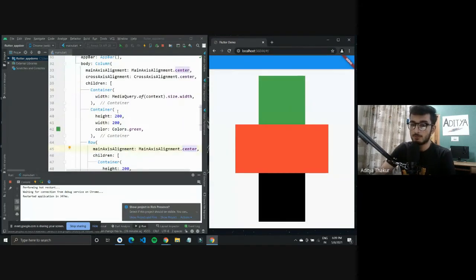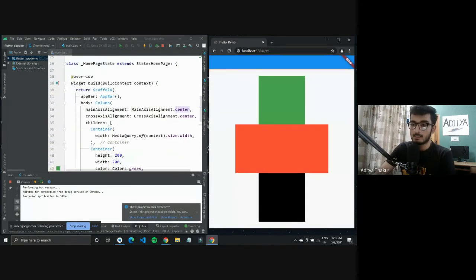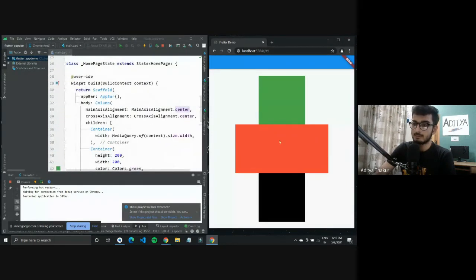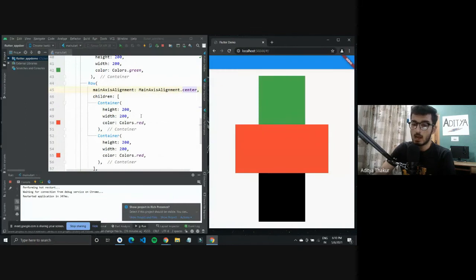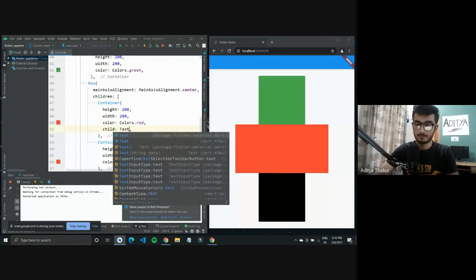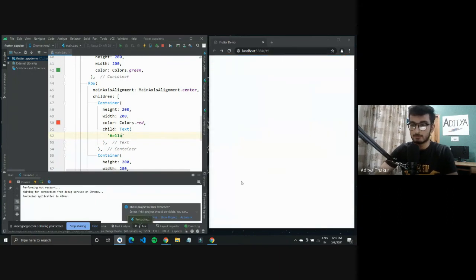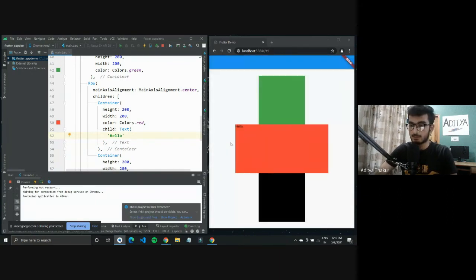And what I want to do is also, so this was the outside. But a container also has a child property, so you can define a child for a container and give it some text, let us say hello. So it should show up on the first container, the red container that we have.